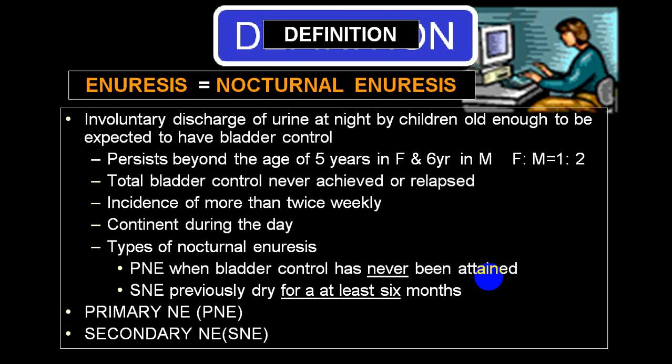Types of nocturnal enuresis can be divided into two varieties: primary nocturnal enuresis, short form PNE, or secondary nocturnal enuresis, SNE. PNE means the bladder control has never been attained. Secondary nocturnal enuresis means the person previously had no enuresis for at least 6 months and now has it for the first time, or a relapse.